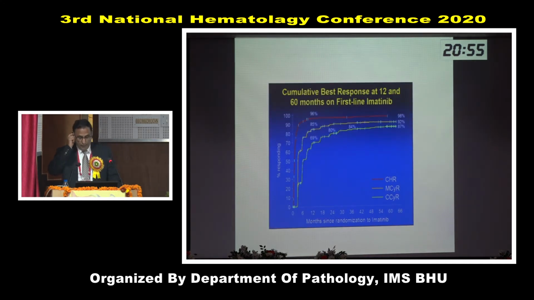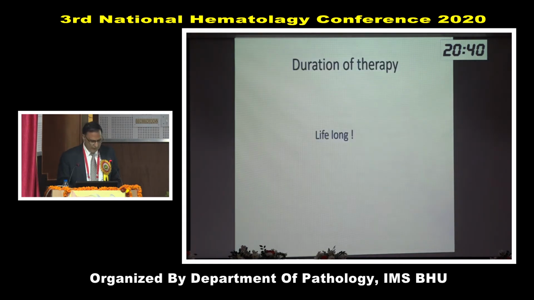And this is the survival of patients. You can see here, the survival is almost more than 90% at the end of 8 years. So now the lifespan of a patient with CML is as good as any person of that age.